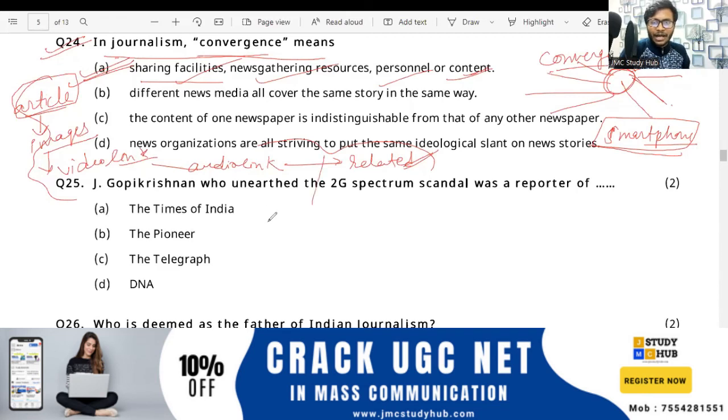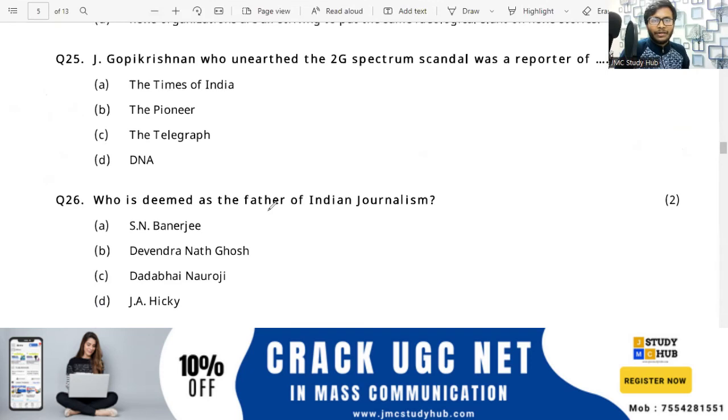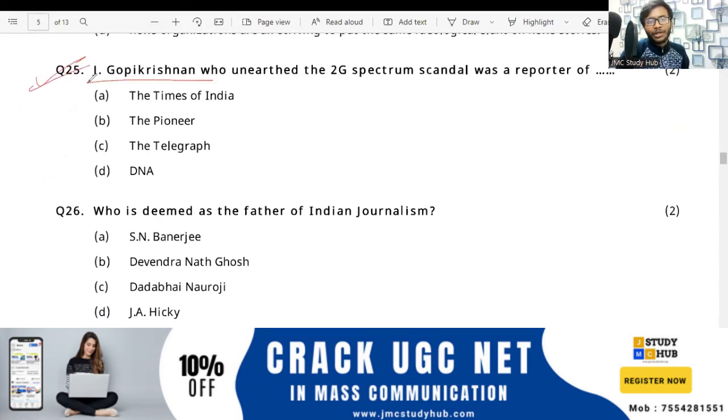The last two questions that we will discuss, that is question number 25 here. Now see, question number 25, J Gopi Krishnan who won the 2G spectrum, right? So basically the Pioneer. Very good. This is the Pioneer, the newspaper in which the 2G spectrum scandal was first published.